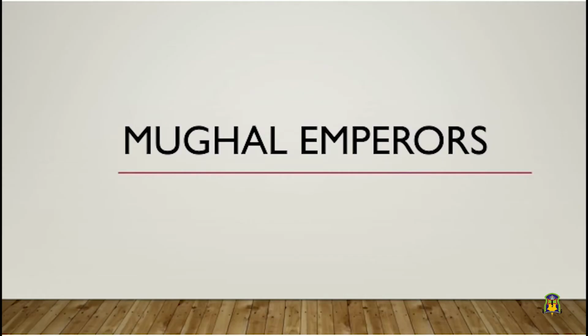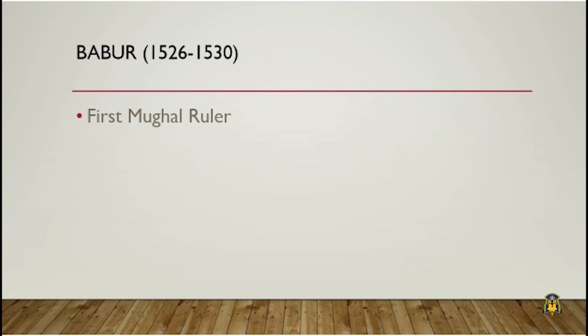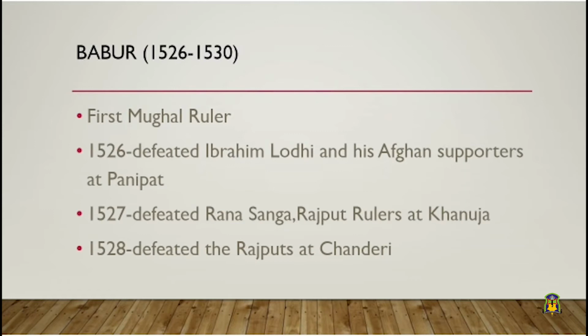The Mughal emperors, their major campaigns and events. The first ruler of Mughal dynasty was Babur. He ruled from 1526 to 1530 AD. In 1526, he defeated Ibrahim Lodi and his Afghan supporters at Panipat and laid the foundation of Mughal Empire.